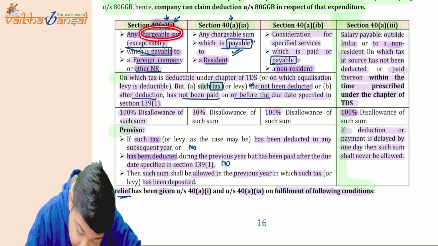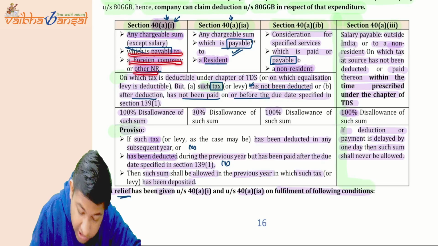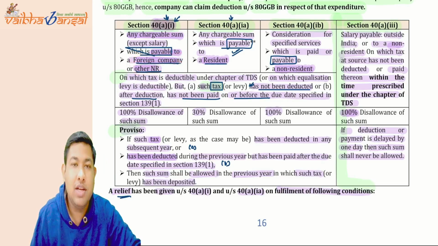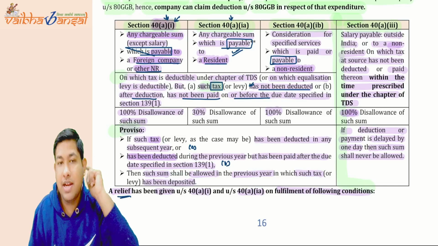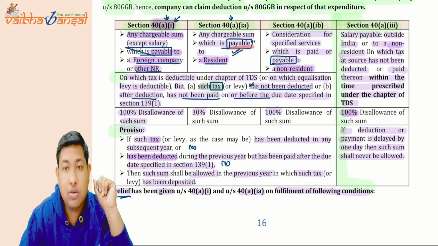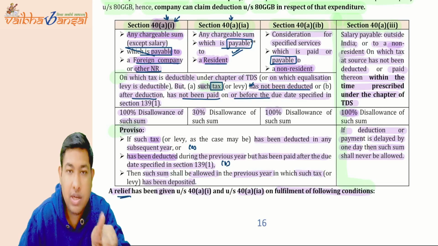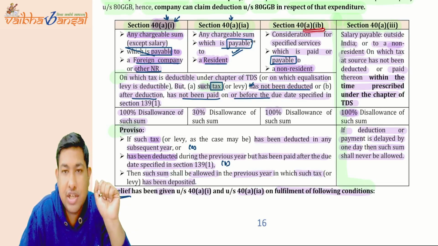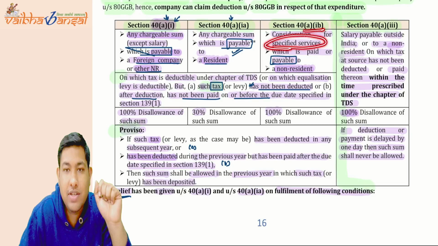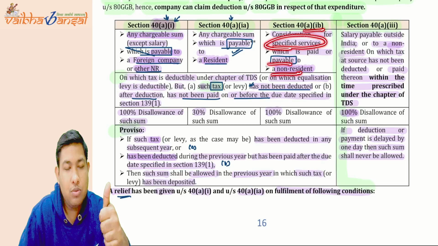If there is any chargeable sum, except salary, which is payable to a foreign company or a non-resident, or any sum chargeable to tax which is payable to a resident only, not a non-resident. And for certain specified services, if it is payable to a non-resident and you have paid, there are two conditions.